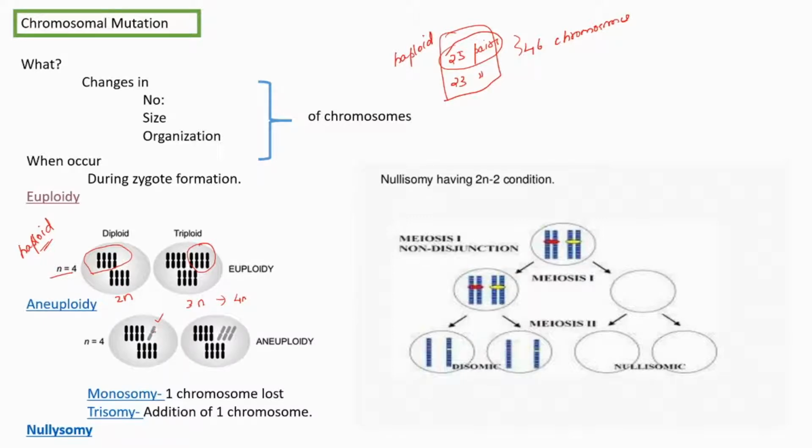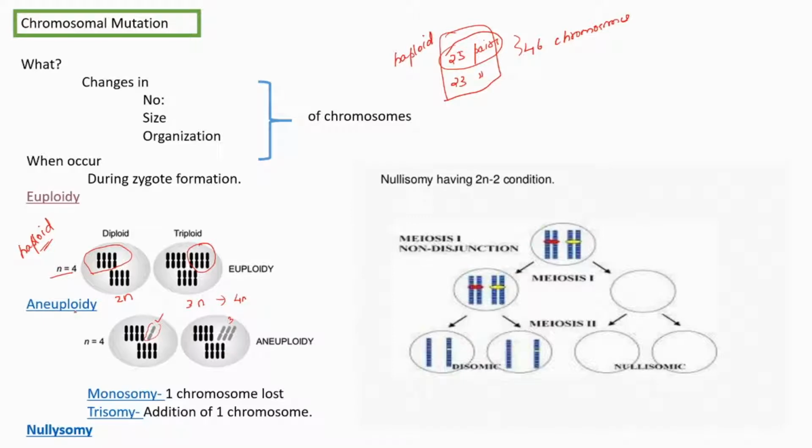So aneuploidy means the abnormal number of a particular chromosome, not with respect to the entire set. Only for a particular chromosome, its number becomes abnormal. Look here, in the place of 1, that particular chromosome's number becomes 3. That is abnormal. That is aneuploidy.